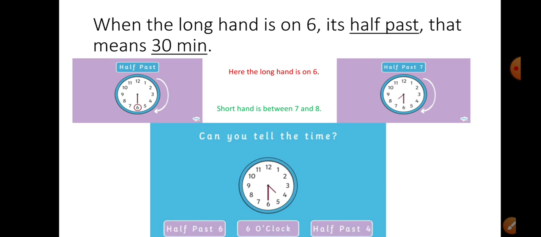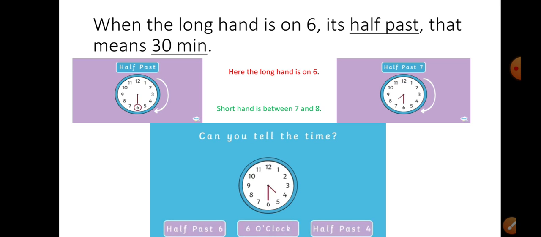Whenever the minute hand is on 6 and the small hand is in between any two numbers, it will always be half past the smaller number, not the larger number. If it is between 5 and 6, then it will always be half past 5. This you always have to remember, and this is very, very important.